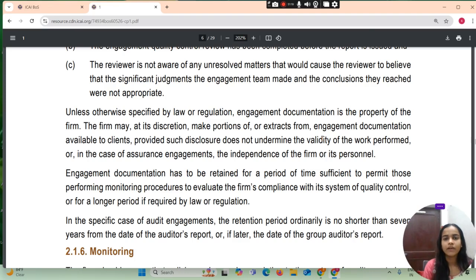Unless otherwise specified by law or regulation, engagement documentation is the property of the firm. The firm may at its discretion make portions of or extracts from engagement documentation available to the client, provided such disclosure does not undermine the validity of the work performed, or in case of an assurance engagement, the independence of the firm or its personnel.